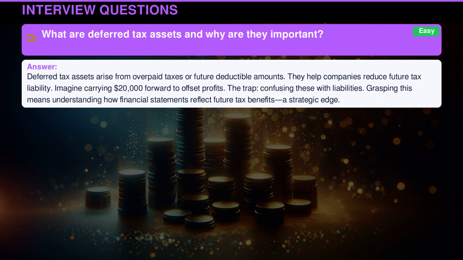Deferred tax assets arise from overpaid taxes or future deductible amounts. They help companies reduce future tax liability. Imagine carrying $20,000 forward to offset profits. The trap: confusing these with liabilities. Grasping this means understanding how financial statements reflect future tax benefits, a strategic edge.